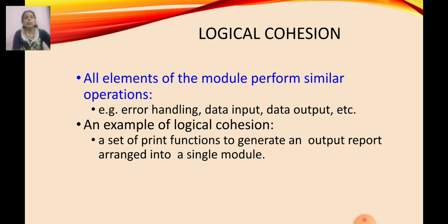An example of logical cohesion: a set of print functions to generate an output report arranged into a single module. Means the example is print statements to generate a report. Okay, all types of print statements are in a single module to generate a report. That is known as logical cohesion. Means in logical cohesion, all similar types of operations are put together. That is known as logical cohesion.